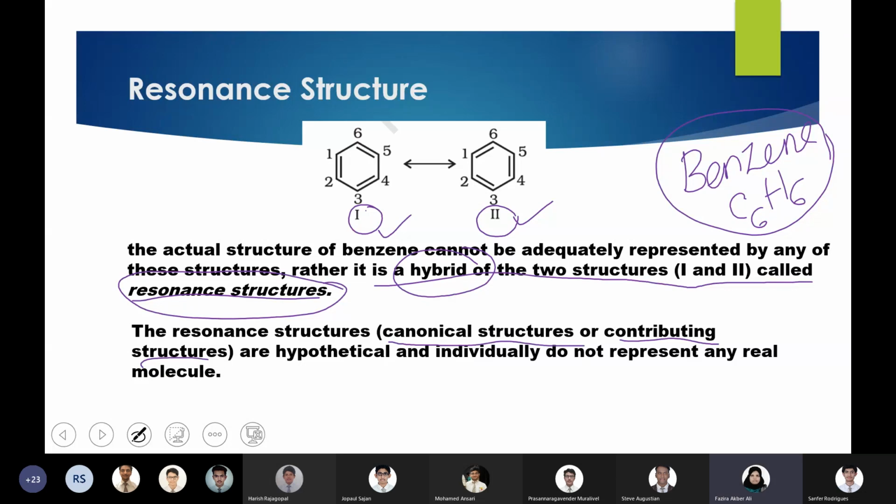In reality, benzene is neither 1 nor 2. Benzene is somewhere in between these two. But when you want to represent it as a structure, you can represent it as either 1 or 2. So these two are known as resonating structures. The phenomenon in which a compound has more than one representation possible is known as resonance, and such structures are known as resonance structures. Am I clear?